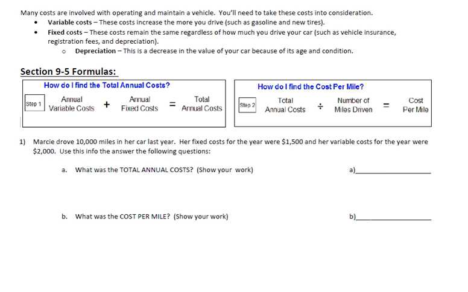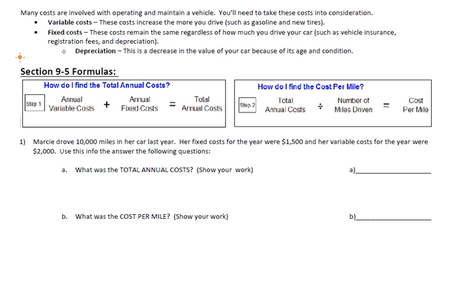In chapter 9 we've been talking a lot about cars and trucks and other vehicles and the different types of expenses that you're going to deal with. Not just expenses for you as a customer, as someone who owns a car, but also the dealerships and companies that sell these vehicles. Well, today what we're going to look at are the different costs that you pay for just owning a car.